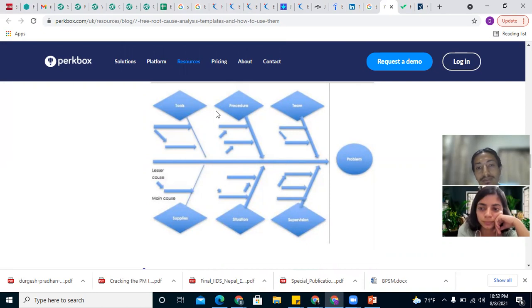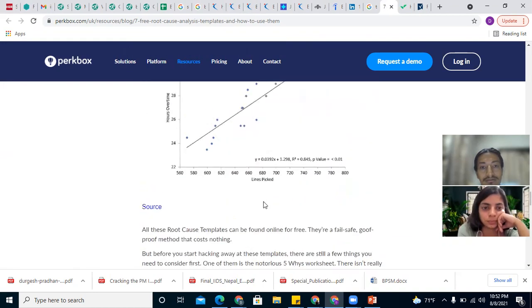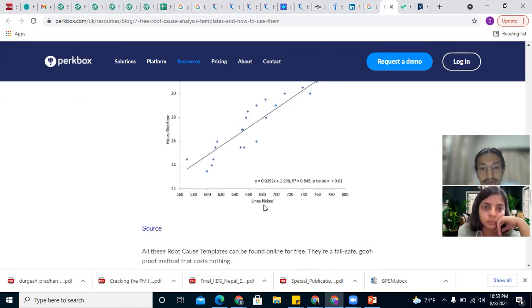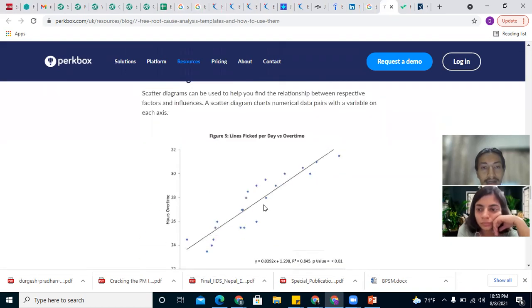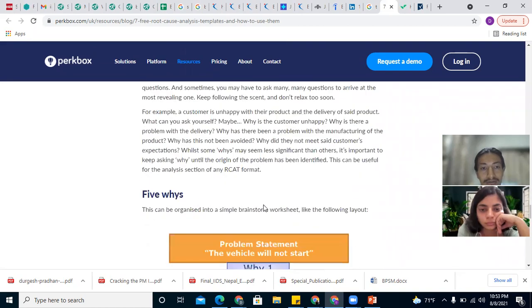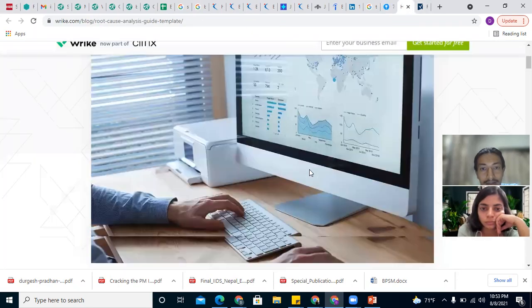Similar different parameters are considered. That's the root cause analysis. Here they have just used a scatter diagram to find out a generic solution. So it's more of a business solution rather than data.